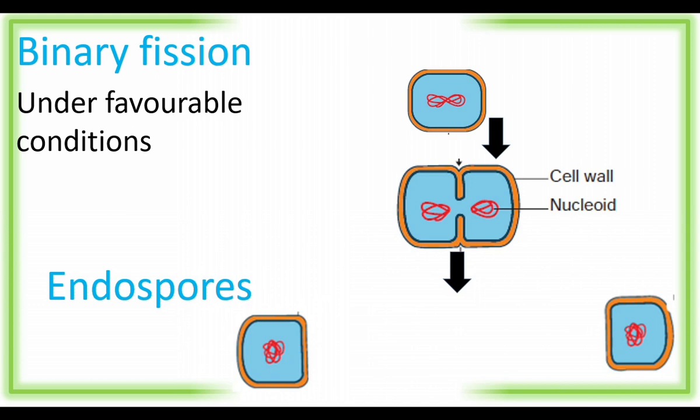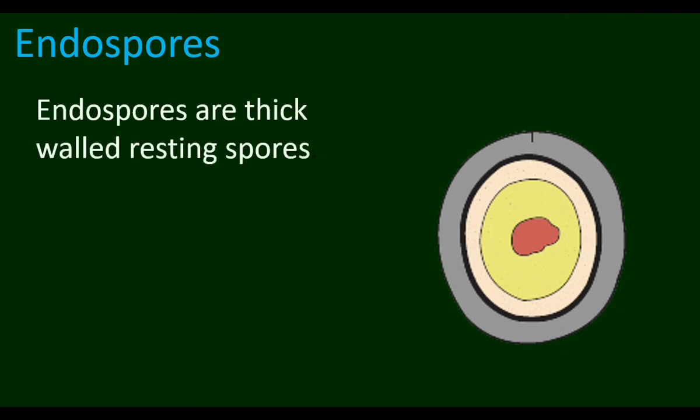Endospore formation takes place during unfavorable condition. Endospores are resting spores. Inside the endospore, the bacterial cell remains inactive. Under unfavorable condition, a thick wall is formed around the bacterial cell. Inside the thick wall, the bacterial cell remains inactive.